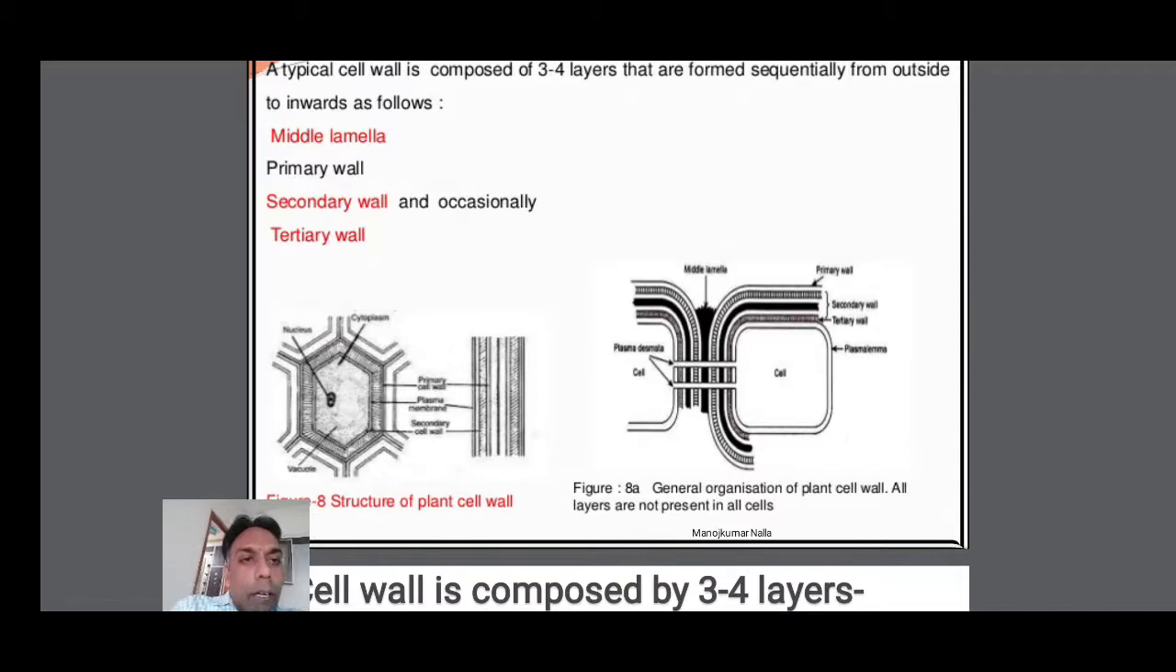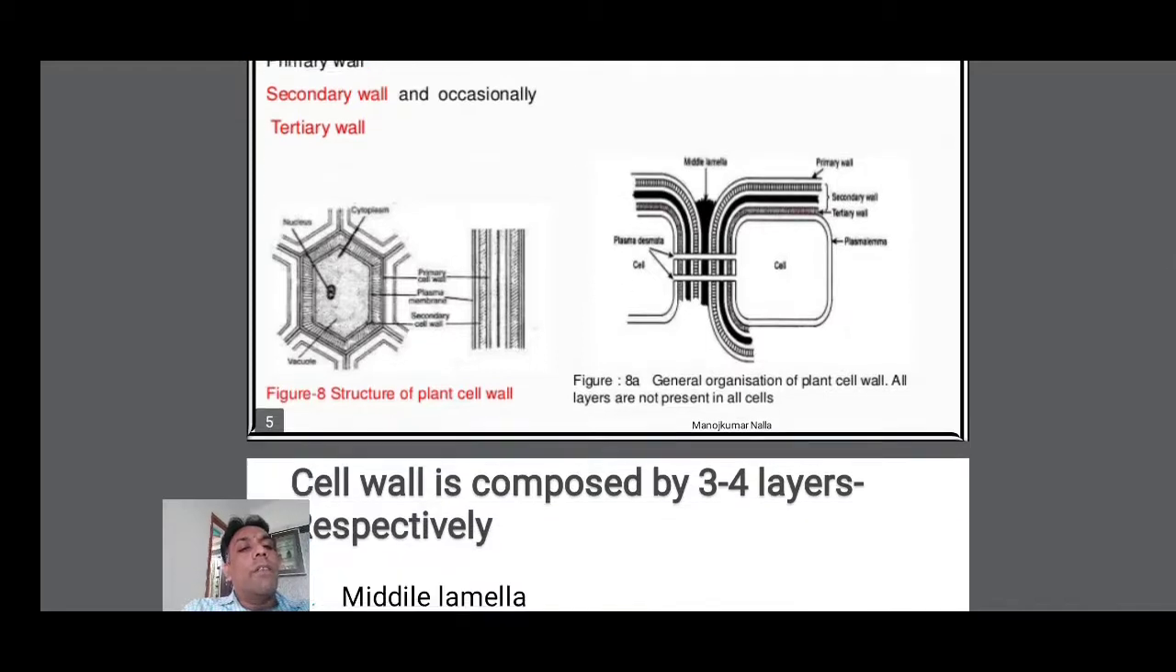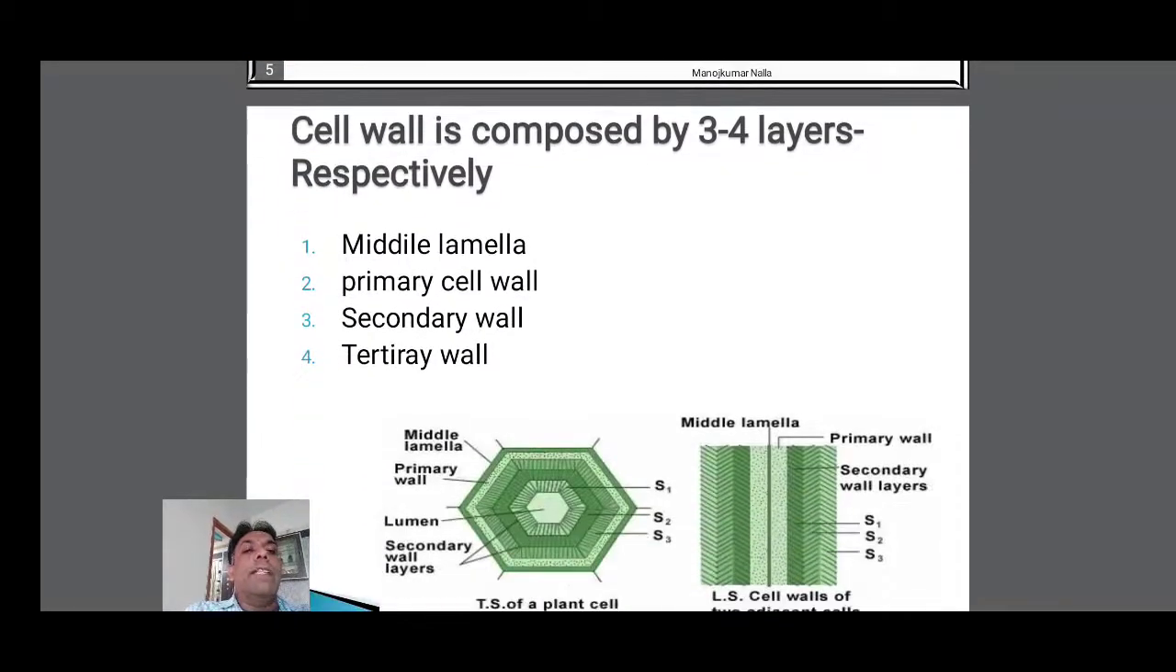Inside of the middle lamella is the primary cell wall. Inside of the primary cell wall, we can see the secondary cell wall. Inside of the secondary wall, occasionally, in very matured cells, we can also see a tertiary cell wall. The cell wall is composed of 3-4 layers.